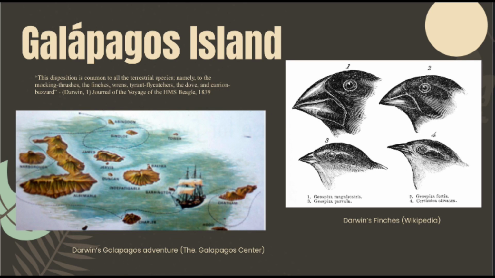Galapagos Islands. In the Galapagos Islands, Darwin observed that each island has its own unique species. Here you can see his famous finches that he studied, and this map shows the islands where he made his observations. This quote shows how Darwin is noticing patterns in these species, and differences among the finches suggested that the species could change over time and adapt to their surroundings.